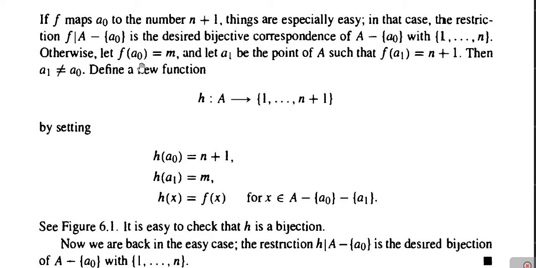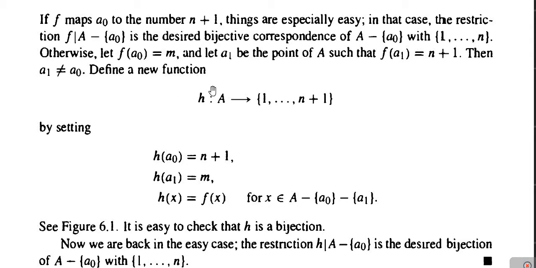Why is it so? Because f of A naught is m and f of A1 is n plus 1, and as m is not equal to n plus 1 and the mapping f is injective, means one to one, therefore A1 and A naught cannot be equal.